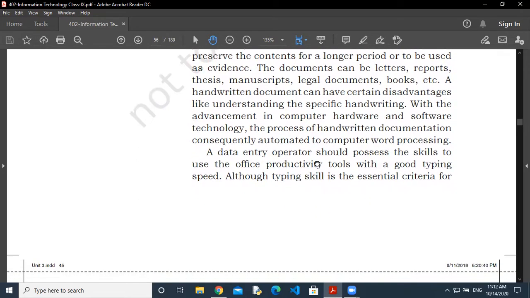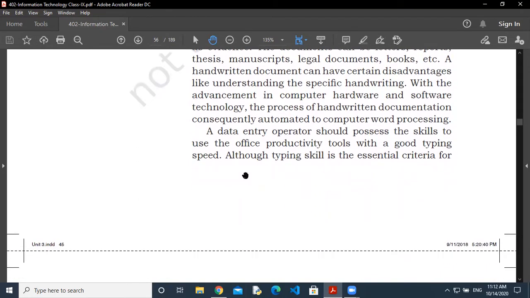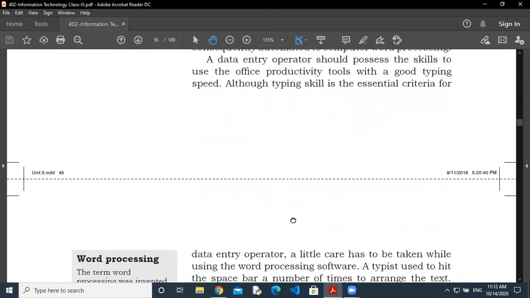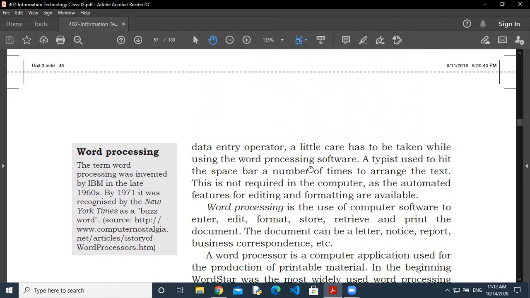A data entry operator should possess these skills to use office productivity tools like this. They must know good typing. They must know how to use the office software. But which software will you use? You require several word processing software.